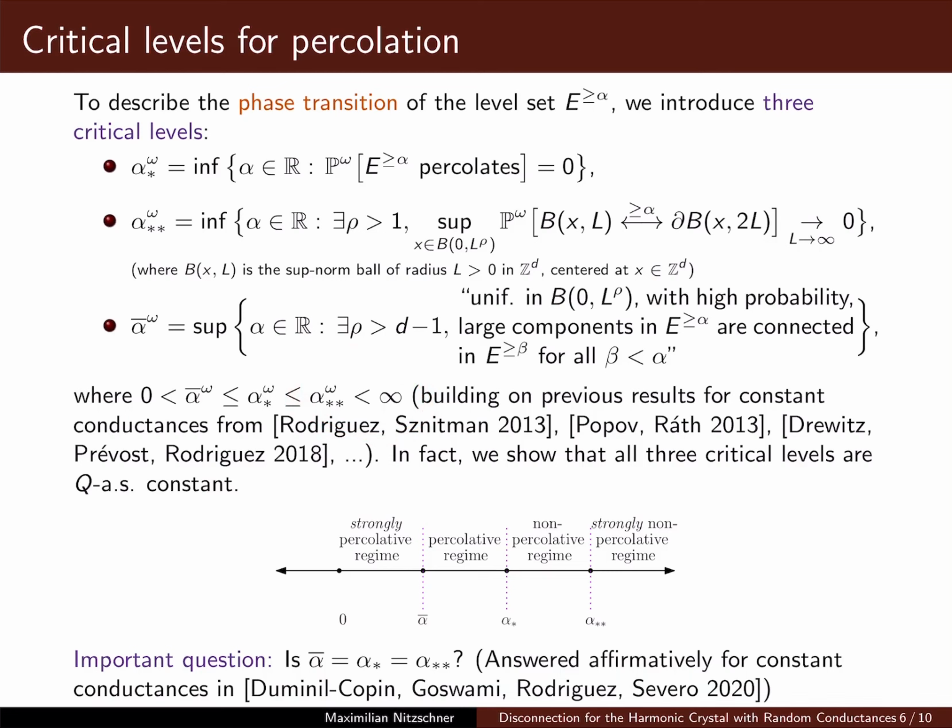An important thing here is that in our definition of these critical parameters alpha star star omega and alpha bar omega, we need a certain kind of uniformity over large boxes where we need some result on connectivity to hold. Let me not go too much into the detail, but the picture is this one, that there is a strongly percolative phase and a strongly non-percolative phase. And the important question is, of course, do these regimes actually coincide with the percolative and non-percolative phase itself? In other words, are these three critical parameters the same? And this has last year been answered affirmatively in the case of constant conductances by these authors.